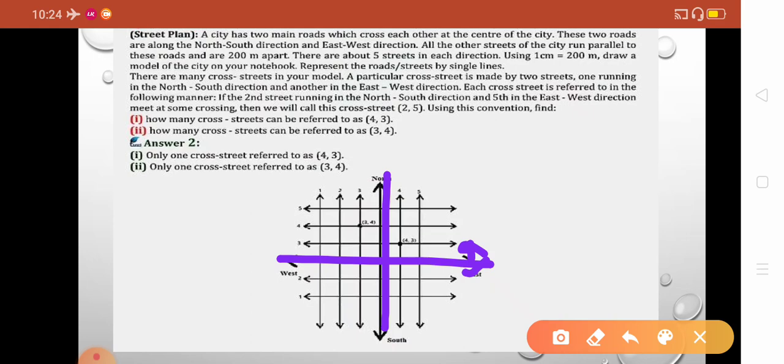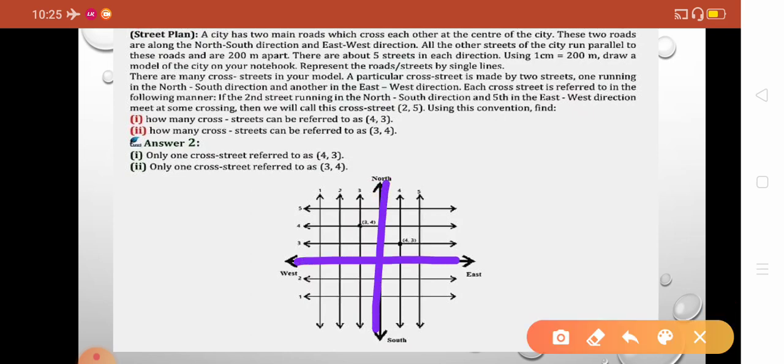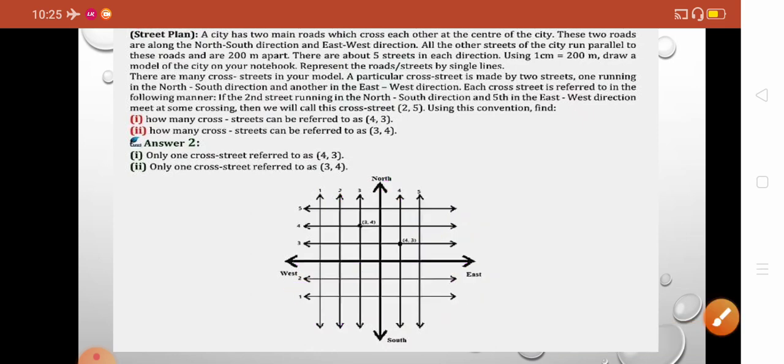Use 1 centimeter equal to 200 meters. In your graph paper or any paper where you are representing this system, you have to take 1 centimeter equal to 200 meters. Draw a model of the city in your notebook. Represent the roads and streets by single lines. We will represent the main roads by dark lines and the streets by simple straight lines, and each distance should be equal, with 5 lines in both directions.